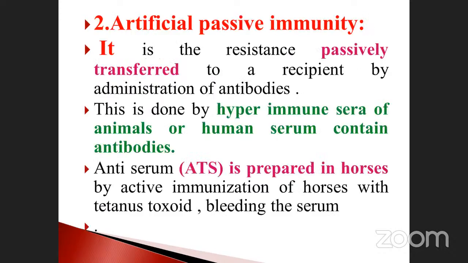And then artificial passive immunity. Already we discussed this also. It is prepared from hyperimmune sera. What is hyperimmune sera? Some animals have hypersensitivity to a particular pathogen. The serum collected from them is called antiserum. It contains antibodies that fight against many diseases. Such components are called antiserum.